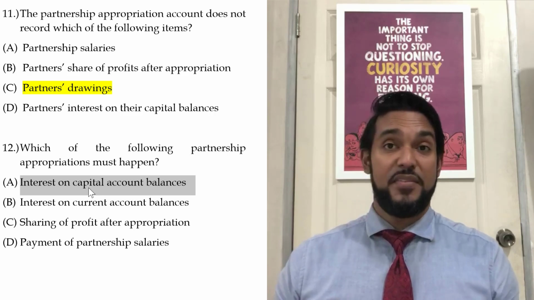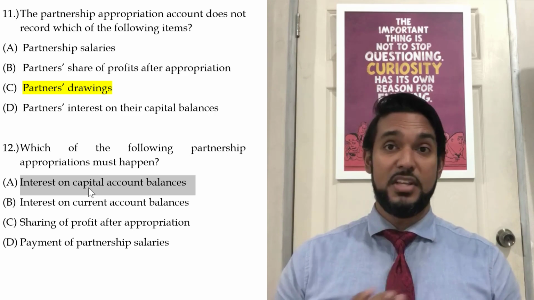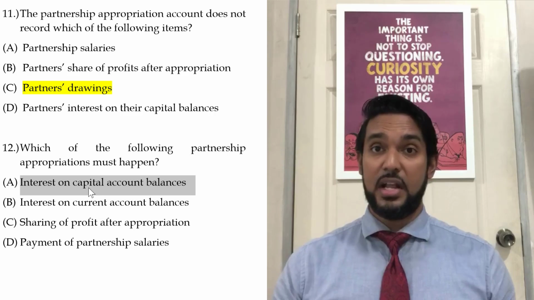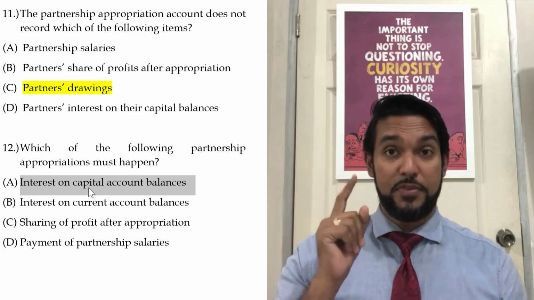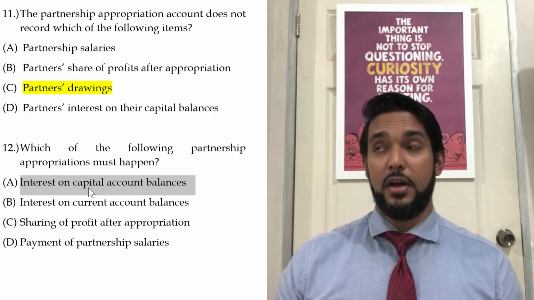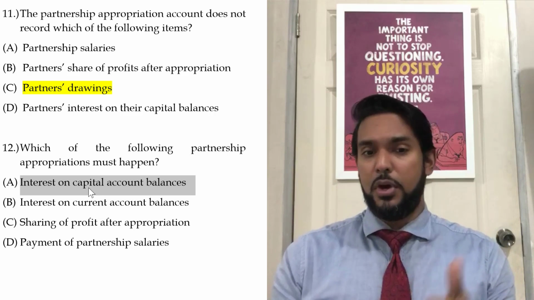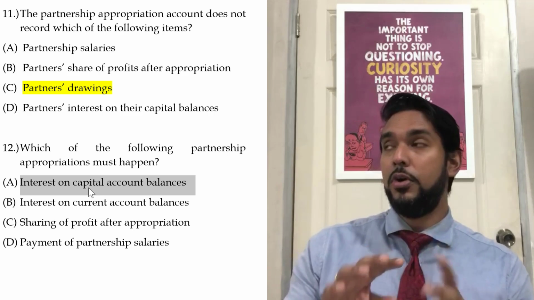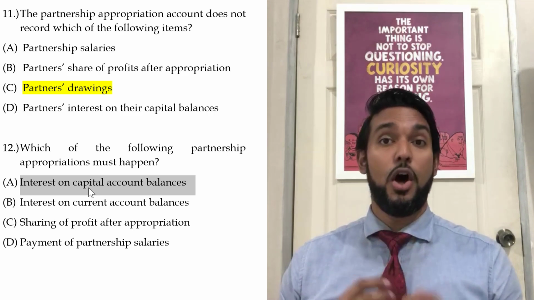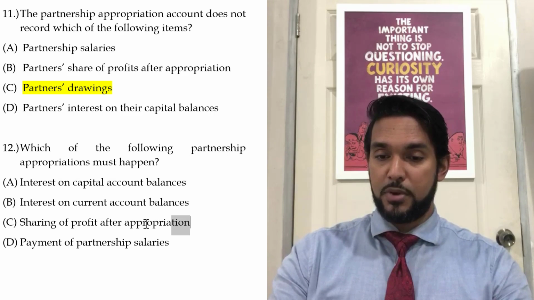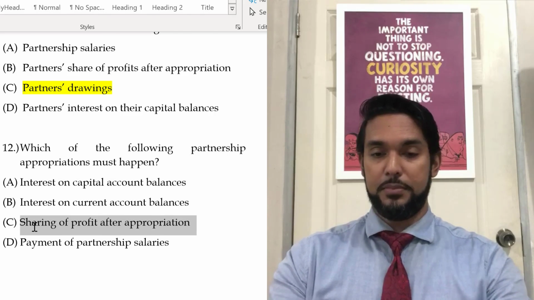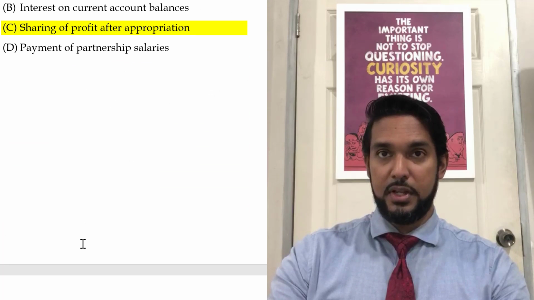The partners may not have any agreement, and if there's no agreement, there's no interest on capital, no salary, no interest on drawings, but profits and losses must always be shared. And like we saw in an earlier question, if the partnership agreement is silent on how to share profits, they are shared equally. So sharing of profits after appropriation must always happen.